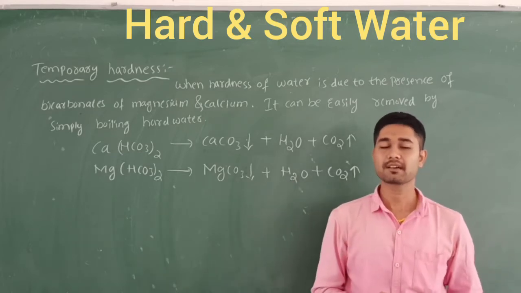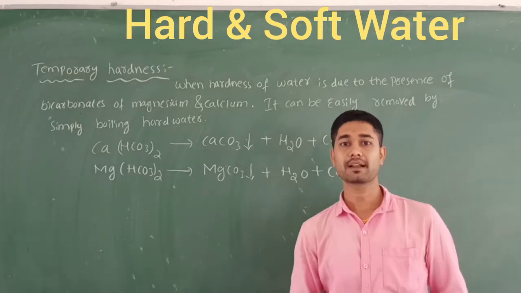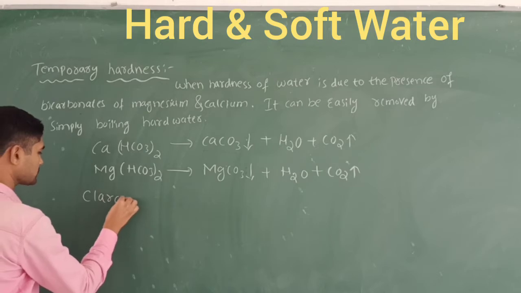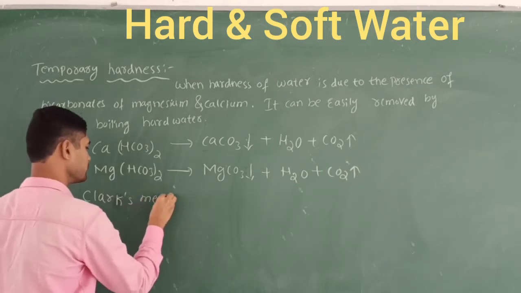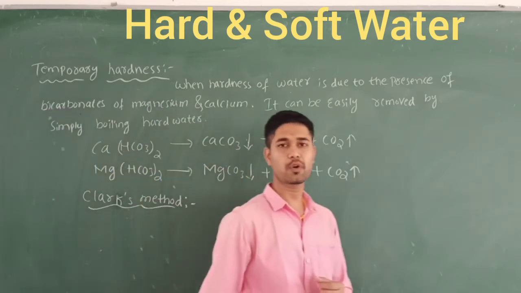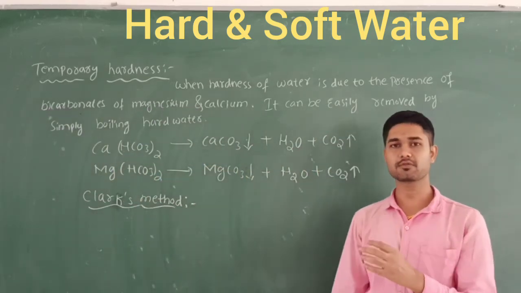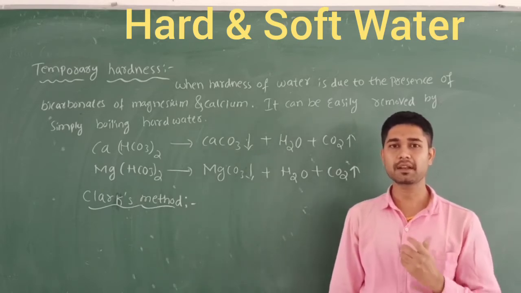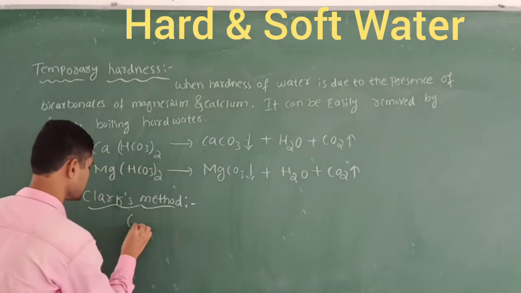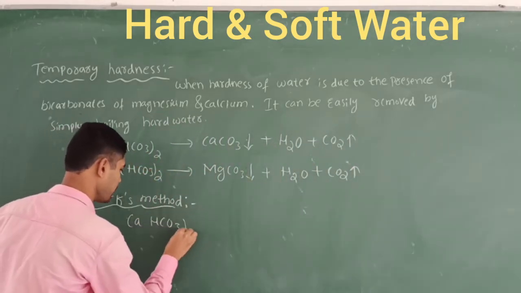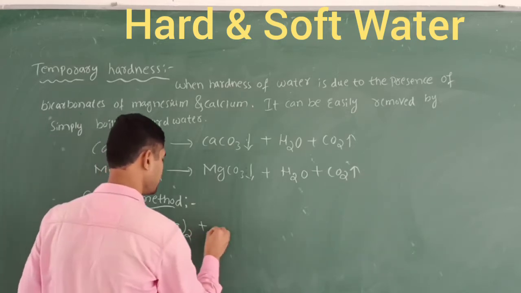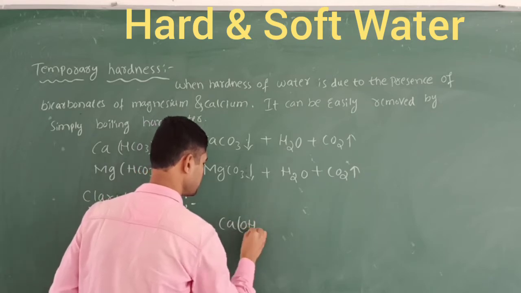And one more method is there, that we are going to call Clark's method. This is also very important. In Clark's method, the scientist's name is Clark. He treats this hard water with only a limited amount of lime. Lime means calcium hydroxide. He takes this calcium bicarbonate and treats it with only a limited amount of lime, calcium hydroxide.